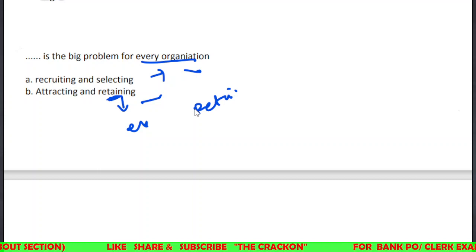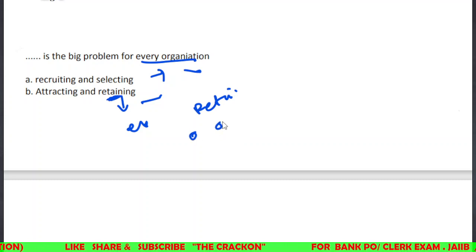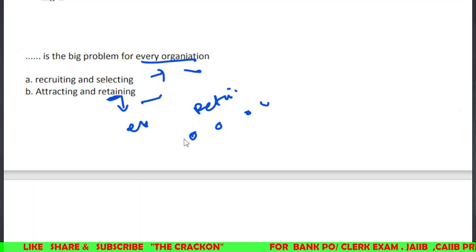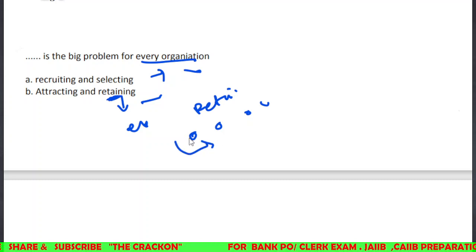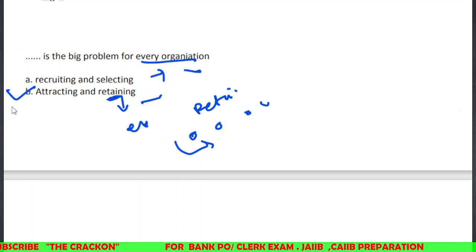So to retain them is a big problem as well, because opportunities are there. If your HR policies are not good enough to retain them, then they will shift their job easily, because they also need job satisfaction, growth, career improvement. So option B is the correct one.